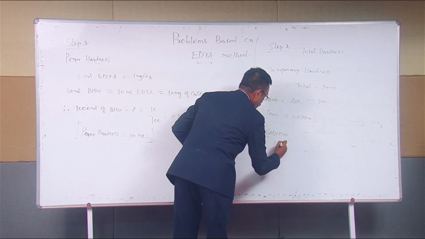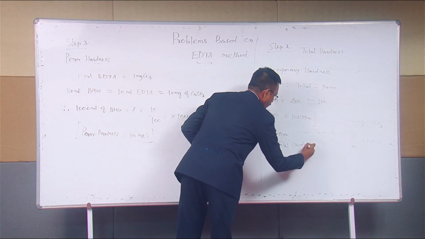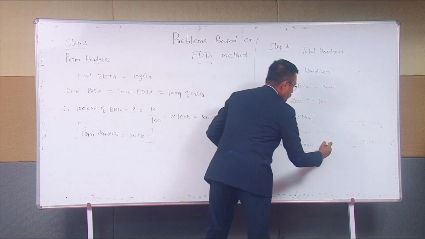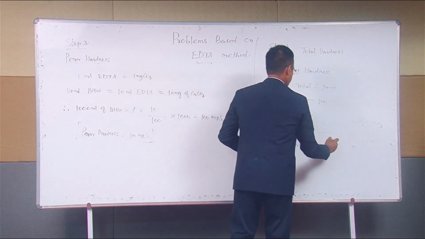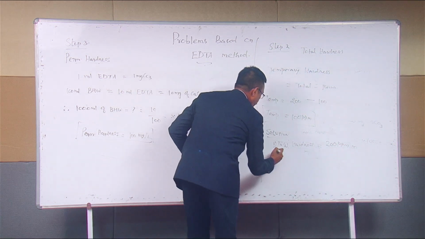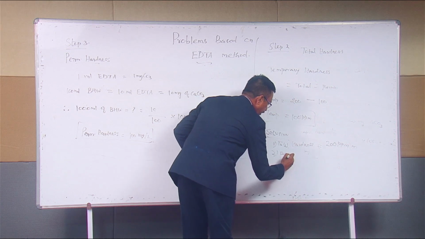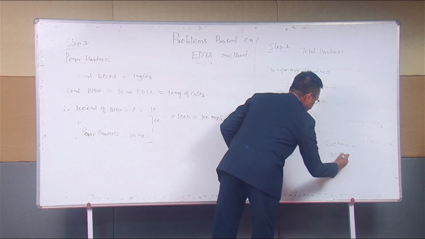Number 1, total hardness is equal to 200 ppm. Number 2, permanent hardness is equal to 100 ppm.